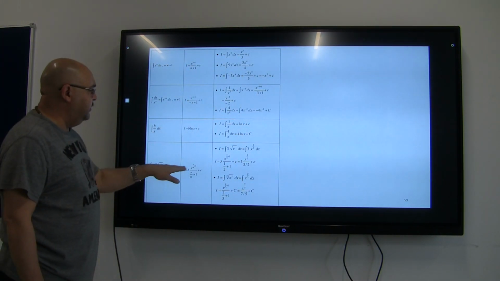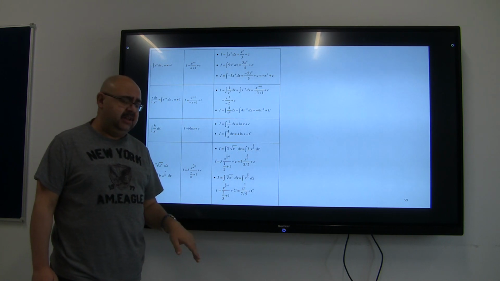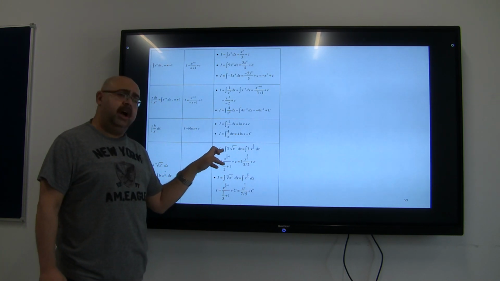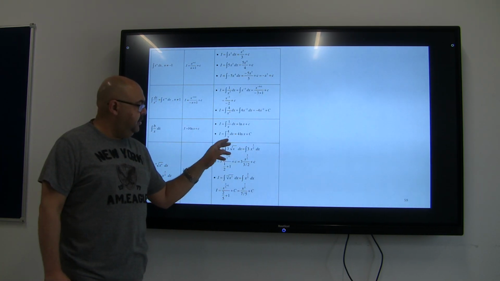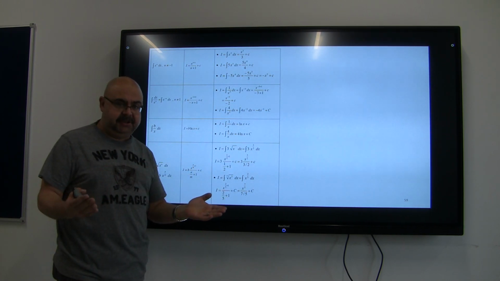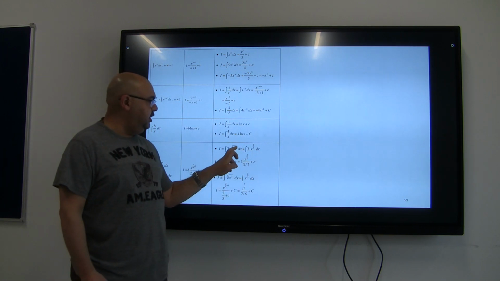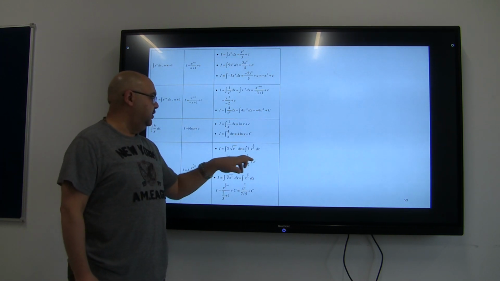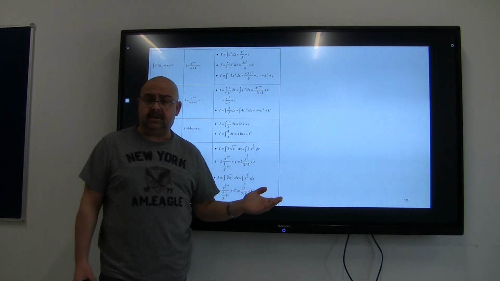Of course, a fraction function will be treated exactly the same. So I have 3 times root of x. It's going to be simply 3 times x to the power of half. So integrating it is an easy process. All I have to do is 3 times x to the power of 3 over 2 divided by 3 over 2 plus a constant. It's very simple.